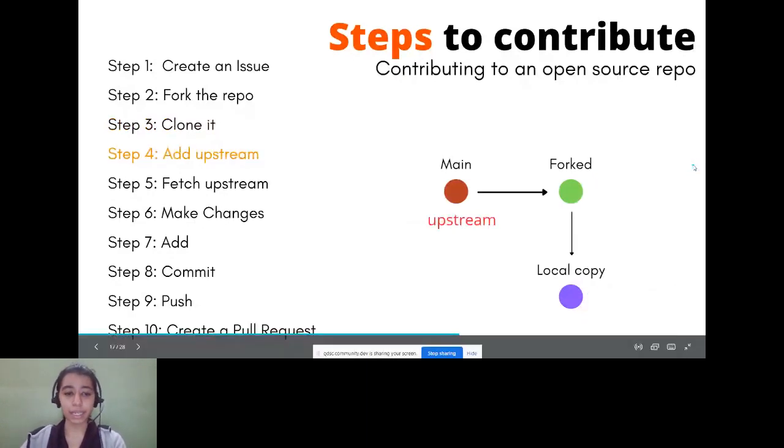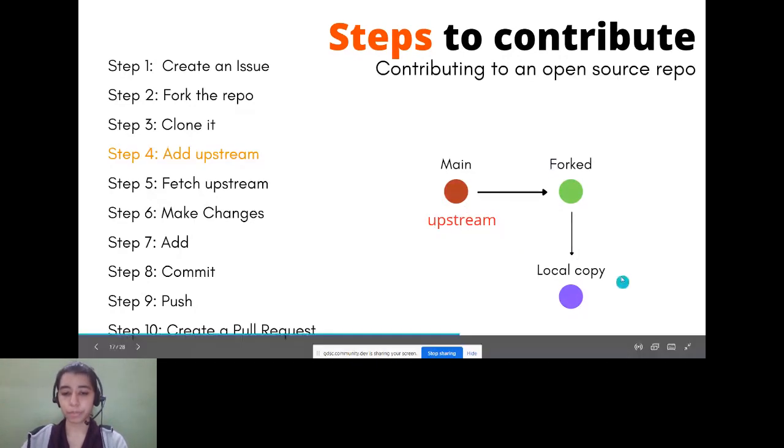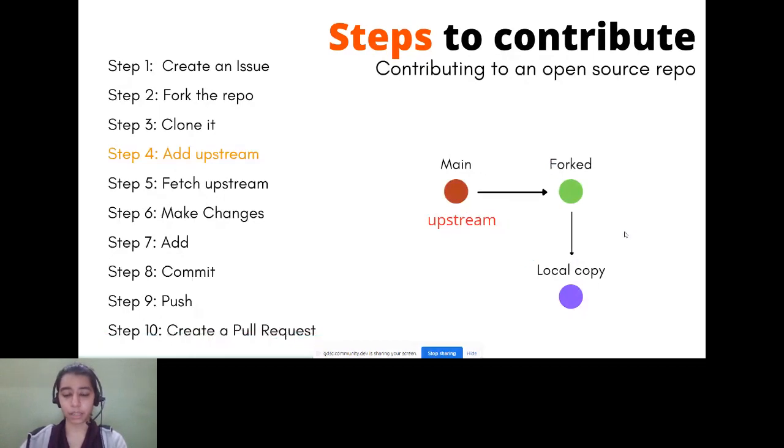The next part is adding an upstream. Now, this is a very important concept, so please pay attention, and if you have any doubts, please ask them. Why do we create an upstream? An upstream is always the parent or the main repository that you have forked from. Suppose you have created your own fork and you are working on your own copy. But what happens if someone else changes anything in the main branch? Many people are working on one project simultaneously.